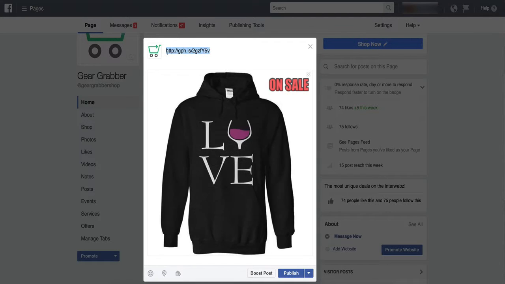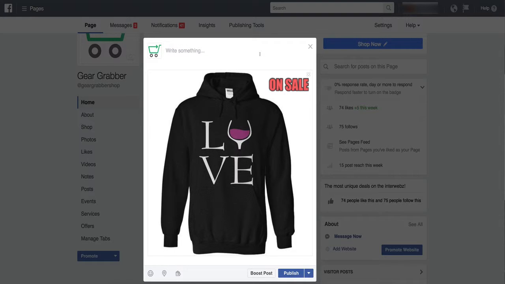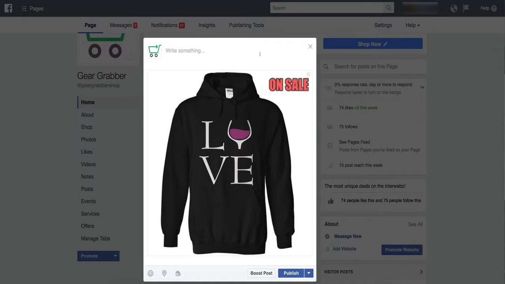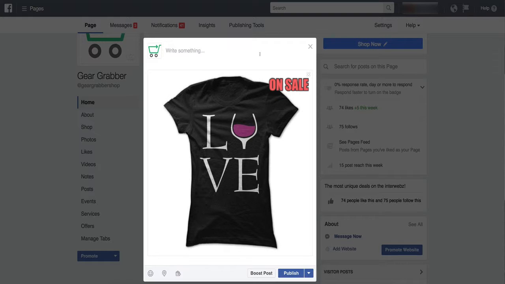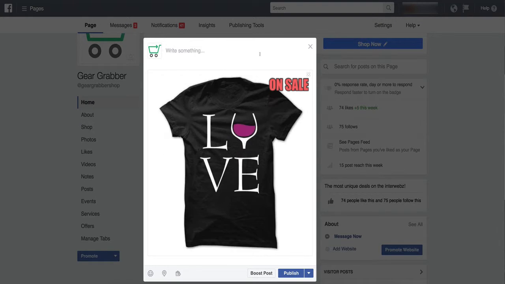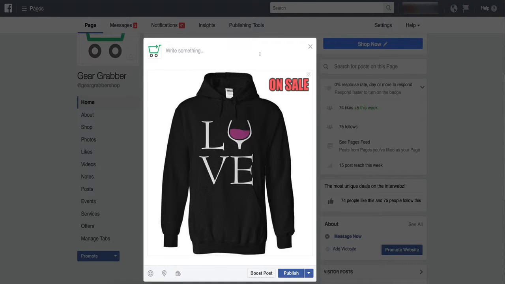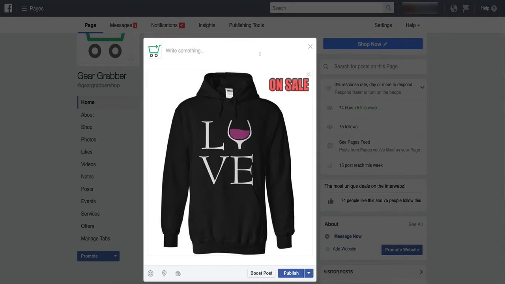Just highlight it after you've put it in there. After this image shows up, watch this. Wait a second. The image is still there even though I deleted the link. Awesome. It's because Facebook is integrated with Giphy. So once you give them that link one time, the image shows up in the ad. You can delete the text link and the image stays there. Pretty simple, right?